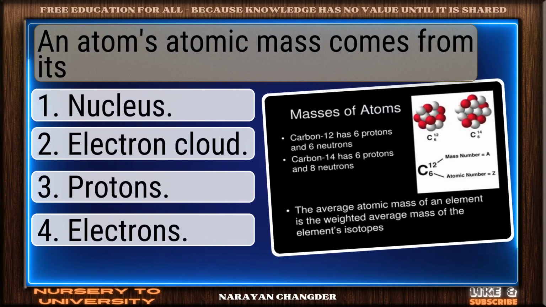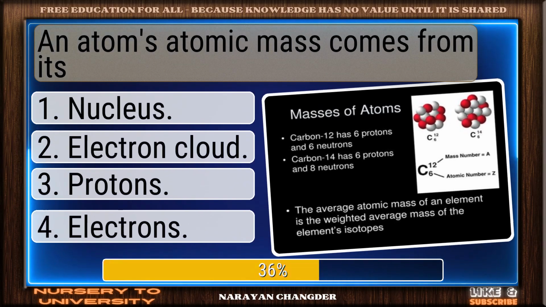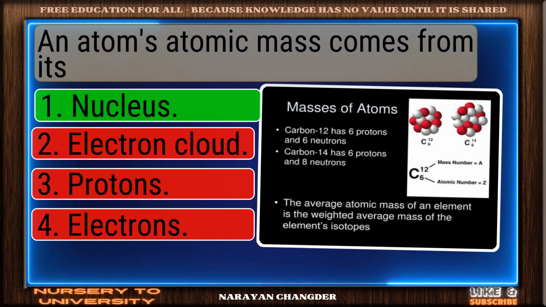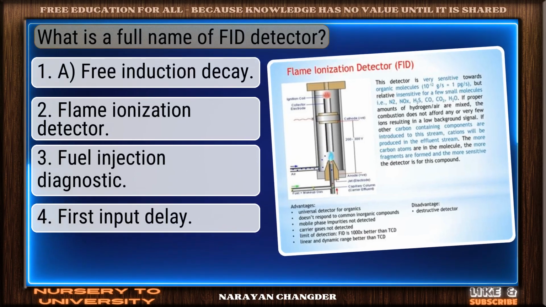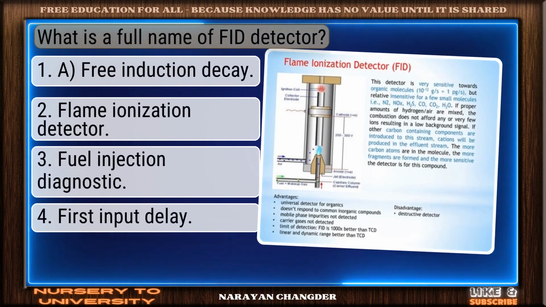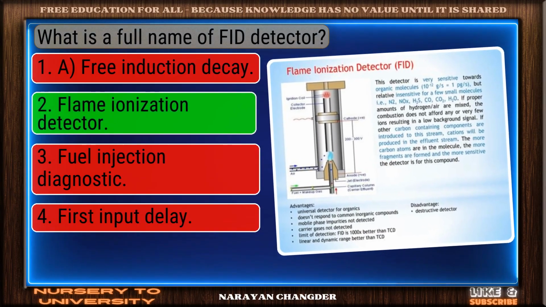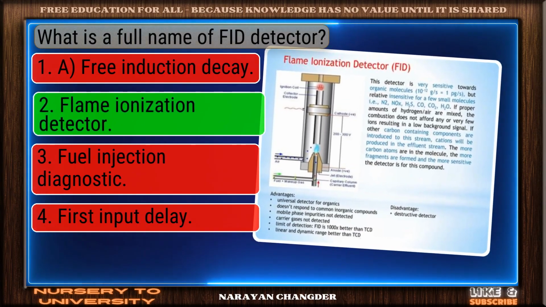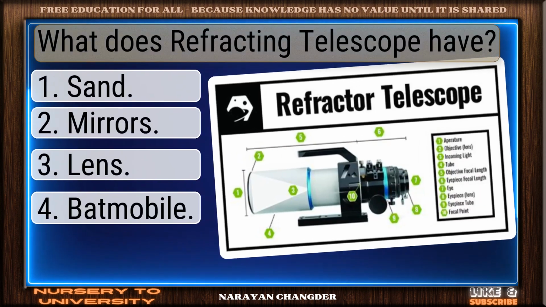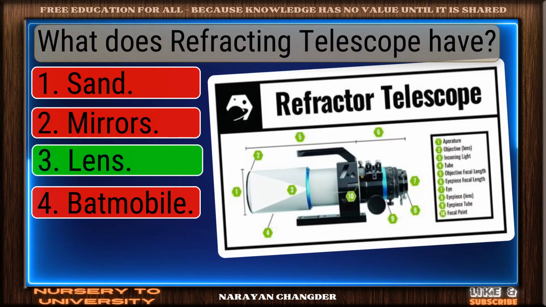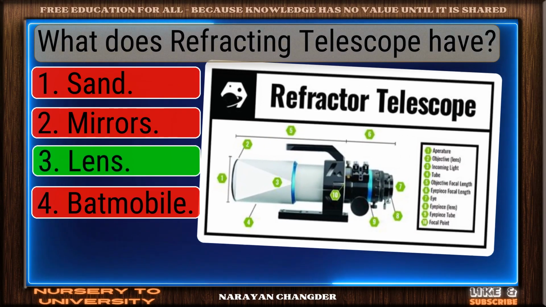An atom's atomic mass comes from its. Solid response. Nucleus is a valid choice. What is the full name of FID detector? Valid point. Flame ionization detector is true. What does a refracting telescope have? You chose lens, and it is correct.